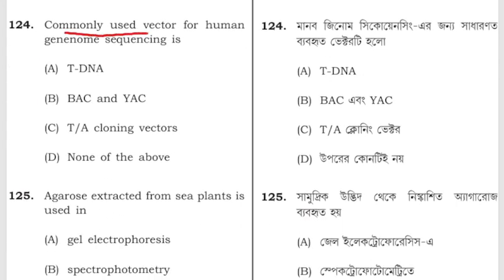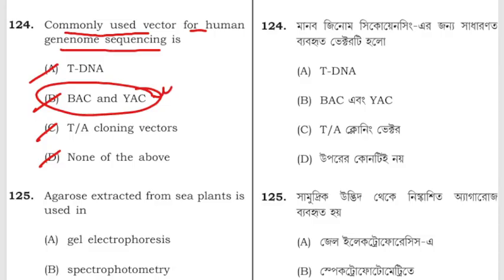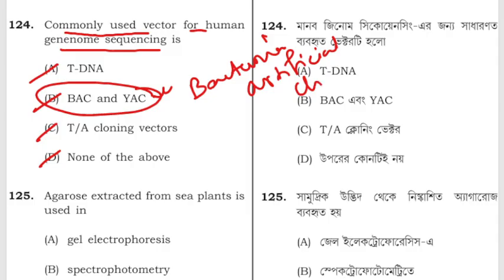The commonly used vector for human genome sequencing is T-DNA, BAC and YAC, TA cloning vector, or D, none of the above? The correct answer is BAC and YAC. Bacterial artificial chromosome and yeast artificial chromosome.